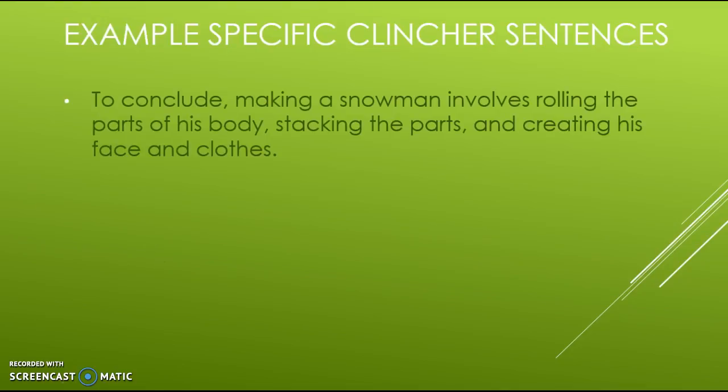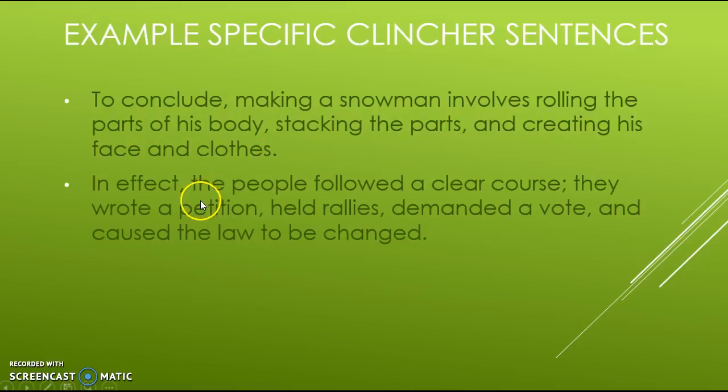To conclude, making a snowman involves rolling the parts of his body, stacking the parts, and creating his face and clothes. So she did the 3 details that she talked about, or he. In effect, the people followed a clear course. They wrote a petition, held rallies, demanded a vote, and caused the law to be changed.